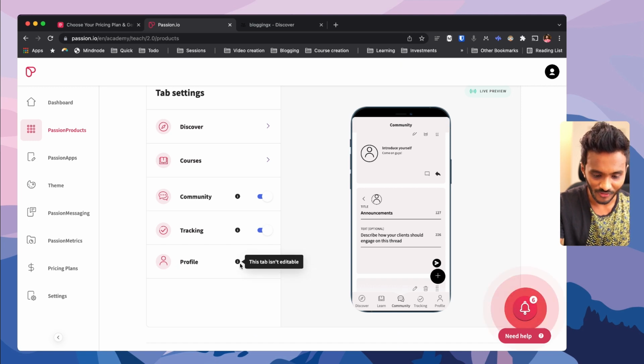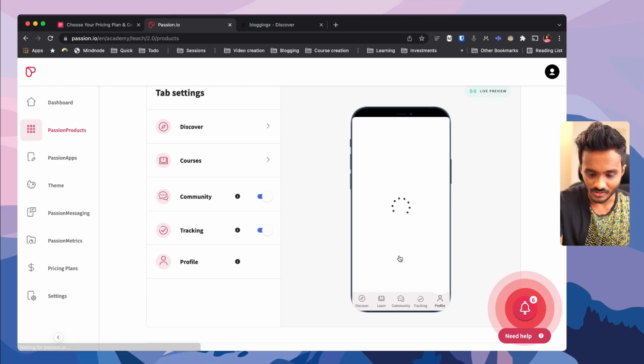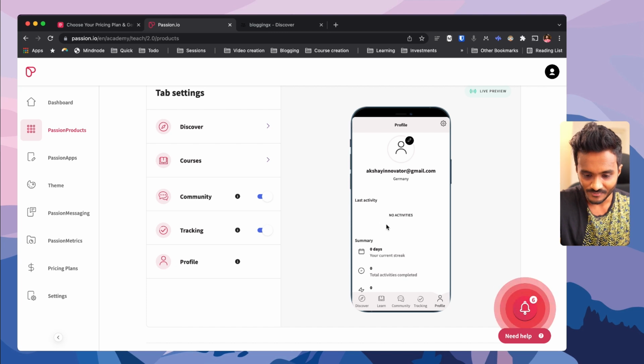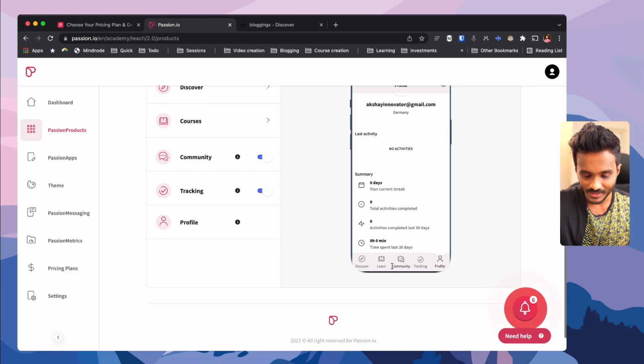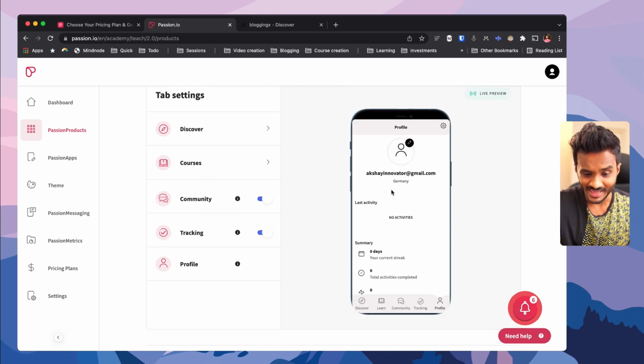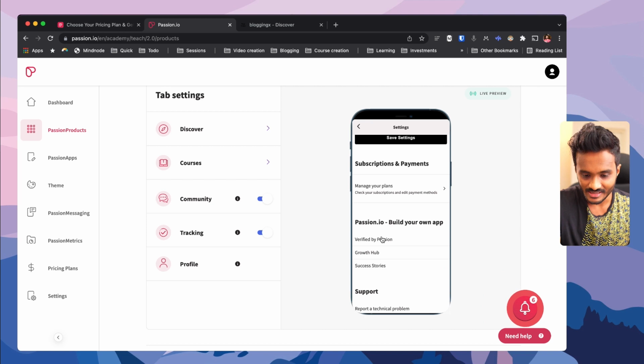And you have the profile. So this tab isn't editable, right? So you just need to head over to profile, and here student will be having the summary of their streaks, total activities completed, time spent, and much more, like all the gamification related metrics like streaks and all. And also they have the settings to log out and alter their settings.